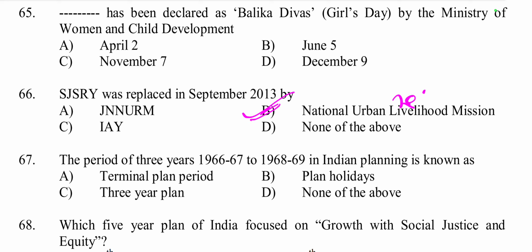That came in 2013, and SJSRY was to provide skill development and urban livelihood. So this policy was replaced by the National Urban Livelihood Mission in 2013.